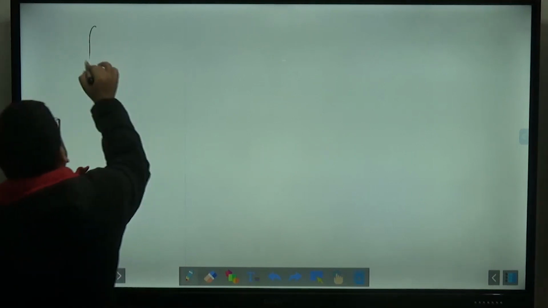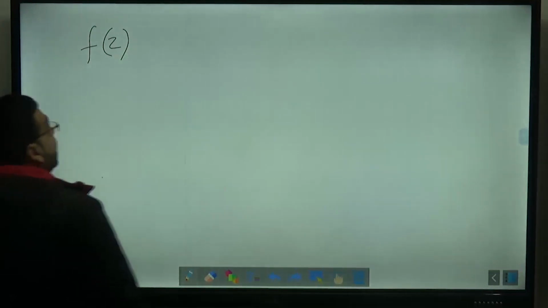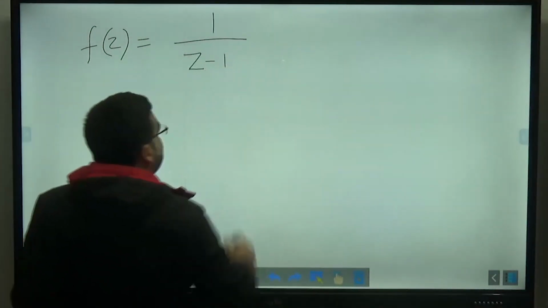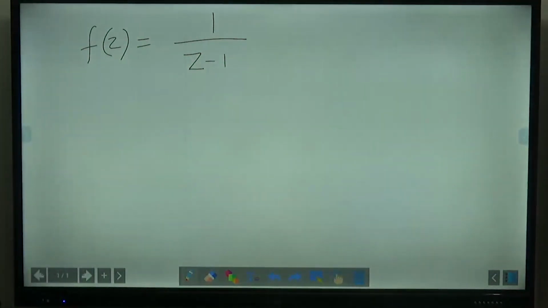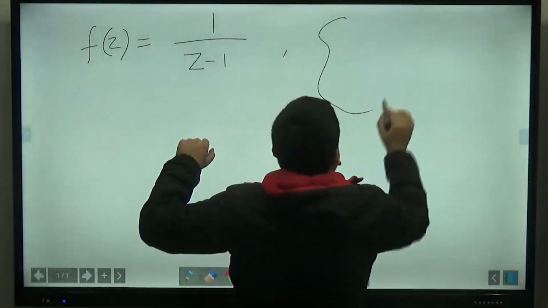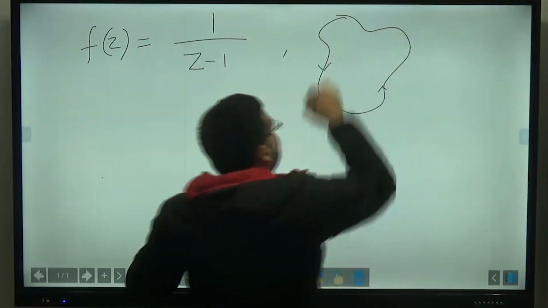Then we solved some questions on this, okay. After this, students, we came to this conclusion that if f of z is some linear function, it is very simple to do the integration. Now, if f of z is somewhat like 1 upon z minus 1, what do we do? We have to integrate this function along a particular curve, right? We always go in the anti-clockwise manner.